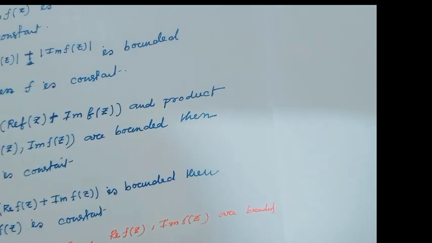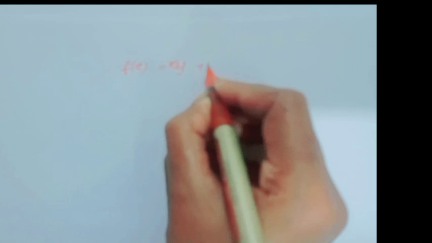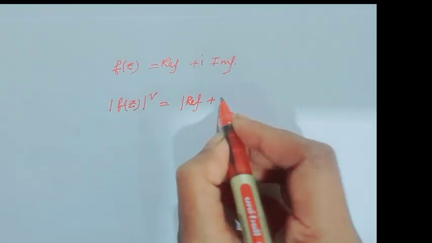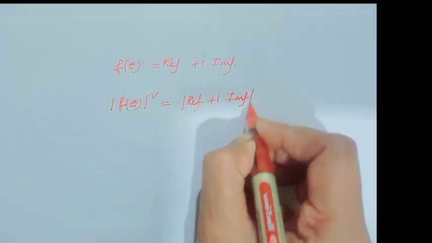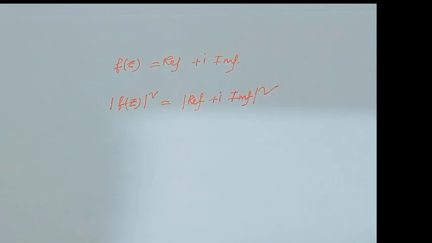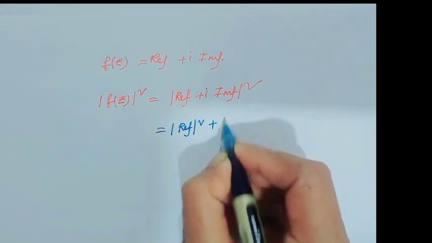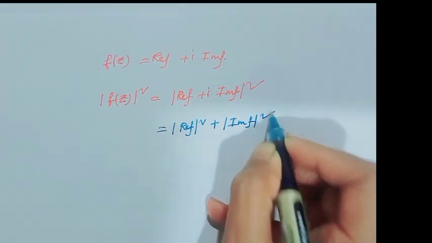For this, consider f(z) equal to real f plus i imaginary f, and mod f(z) whole square means modulus of real f whole square plus modulus of imaginary f whole square.